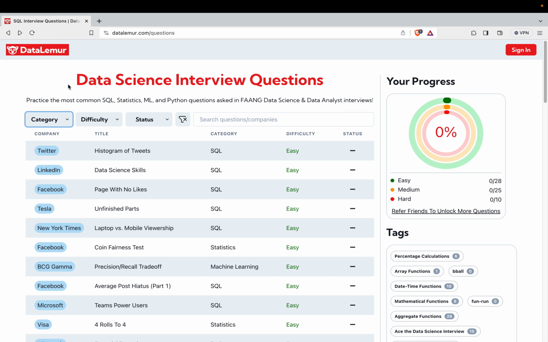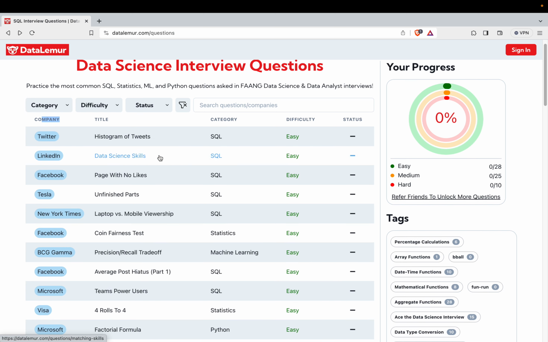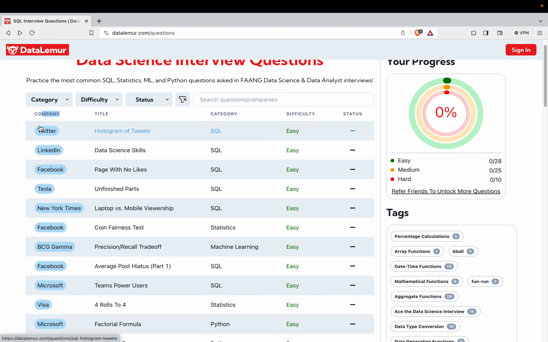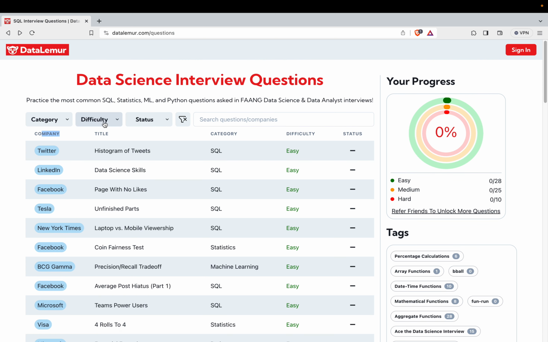Actually this provides you all the questions related to SQL, Python, statistics, machine learning, but here you have an option to select the category of companies where these particular questions have been asked, right? If you see, this question has been asked at Twitter, LinkedIn, Facebook, Tesla, New York Times, BCG, all these companies have asked such questions which they have listed here.